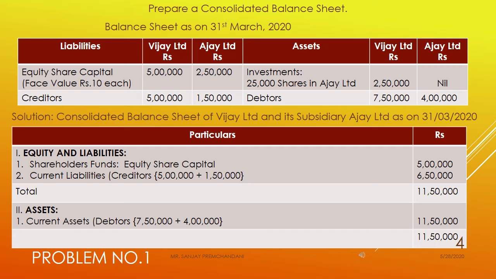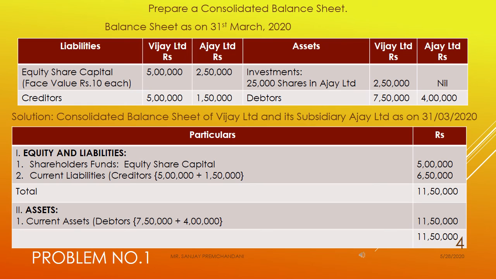Now we have to start with asset side. Now asset side, first you are given the investment. Now investment of the holding company in the books in the subsidiary company will not be considered. It will not come here. Why? That we'll learn in the other videos. Whenever we do the other problems, then you will learn that why this investment will not come here.